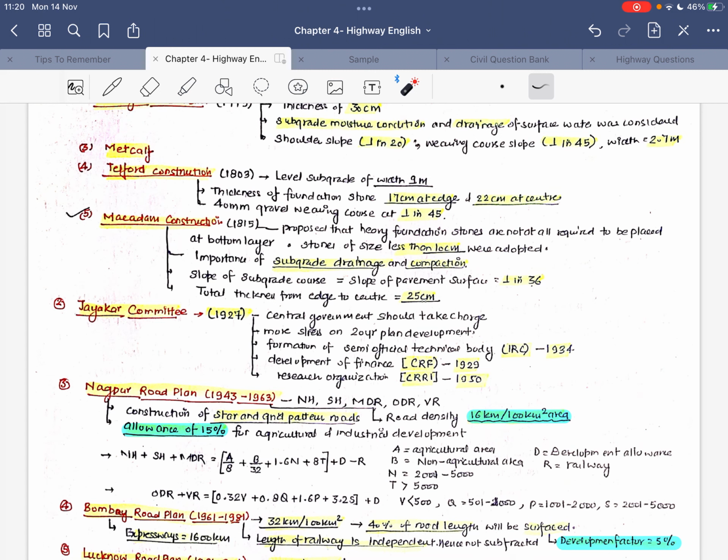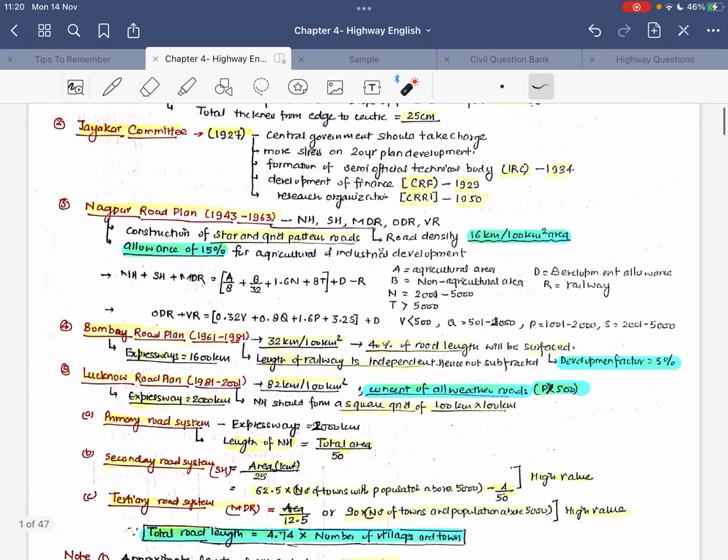So, to summarize the Jaikar committee, there were three major points. First, the formation of a semi-official technical body, which led to the formation of IRC in 1934. Second, the provision of developing a fund by imposing an extra tax on road users, and the Central Road Fund was developed in 1929. Third, a research organization, the Central Road Research Institute, which was developed in 1950.